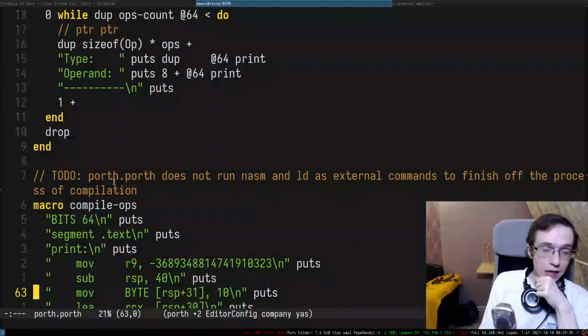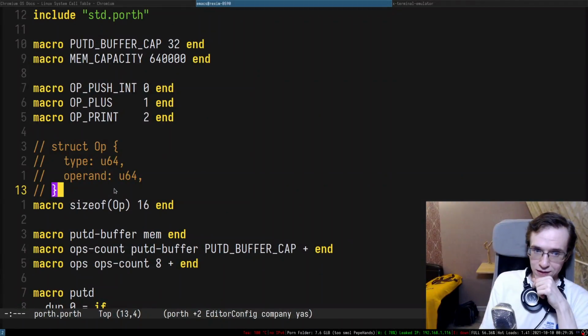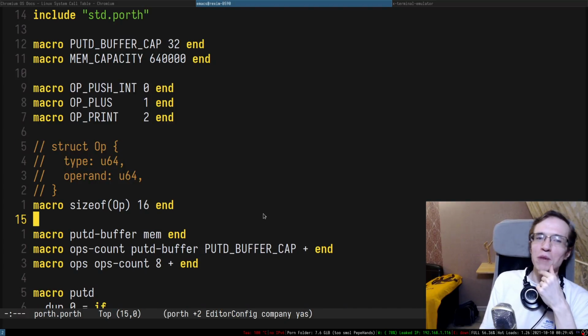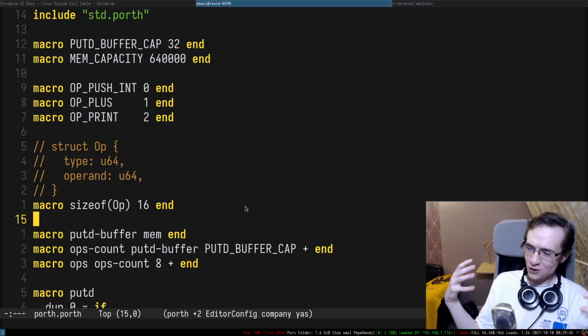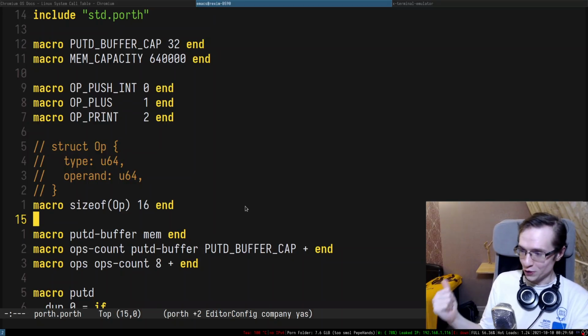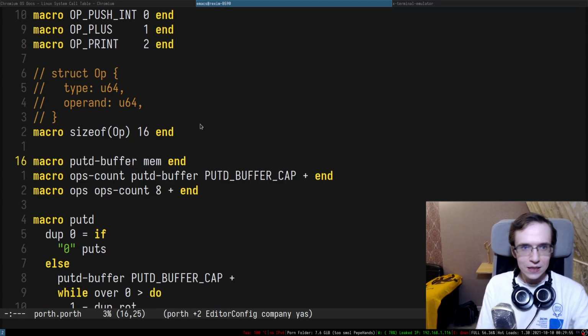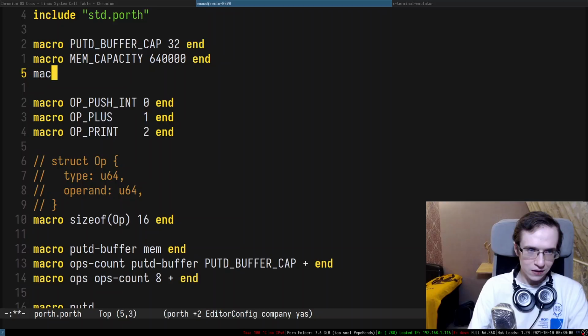Yep. And how are we going to be interpreting this entire thing? Well, we literally are going to interpret those things, right? So I think we need to allocate some memory for the stack, right? So we're going to be simulating the Porth stack in Porth, so we're going to pre-allocate some memory for that stack. And the question is, what's going to be the stack limit? I don't know, we'll see. So let me think.